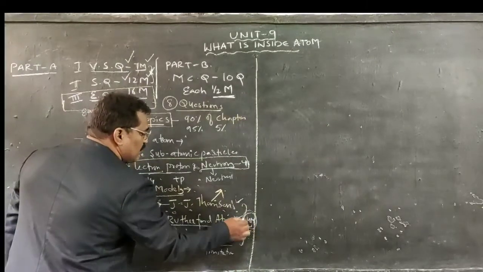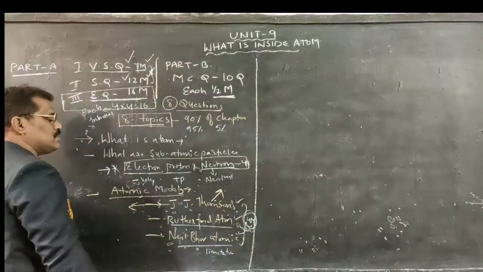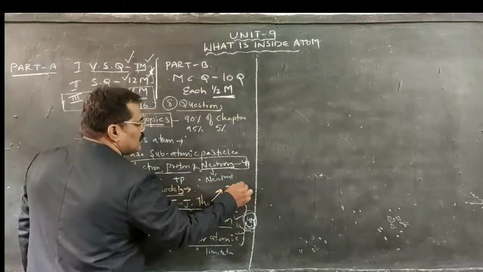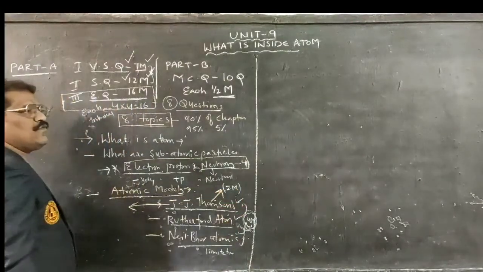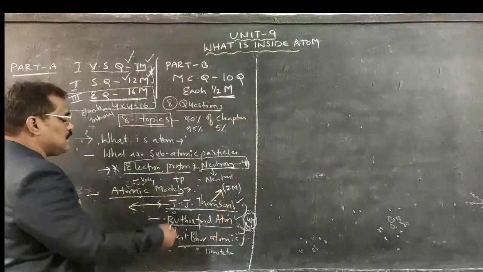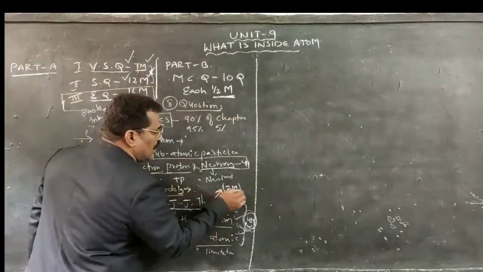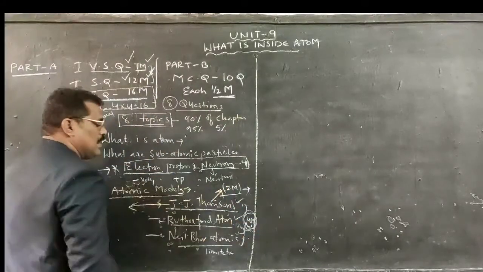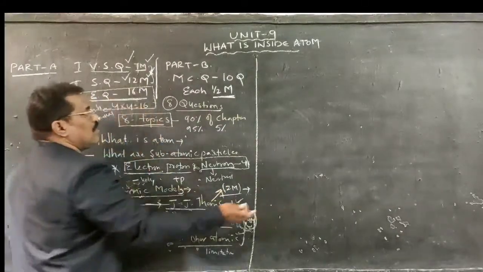These 2 questions can be asked as 4 marks questions. The J.J. Thomson atomic model may be asked directly as a 2 marks question.